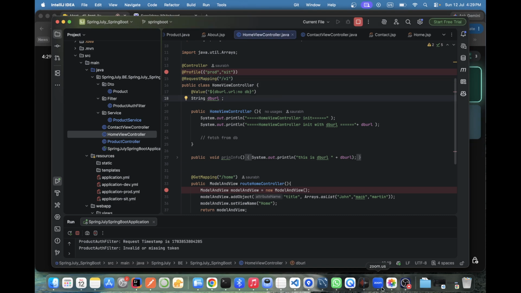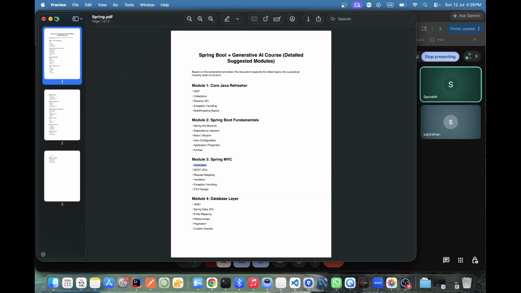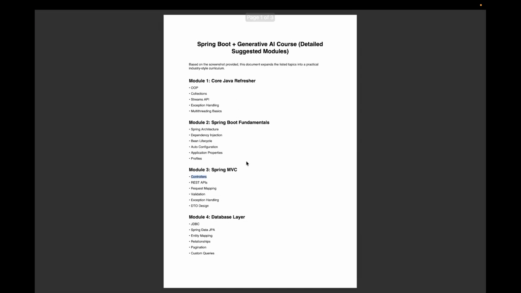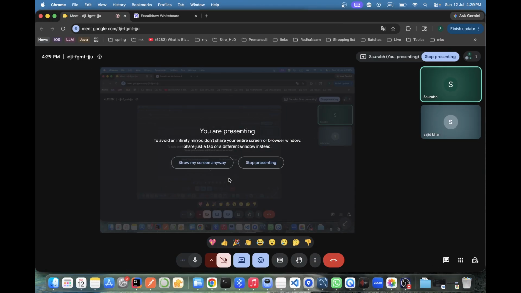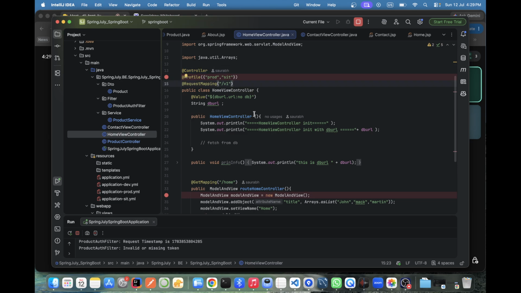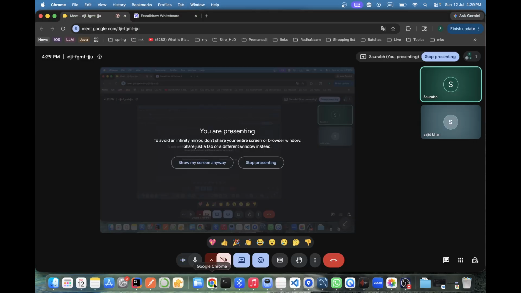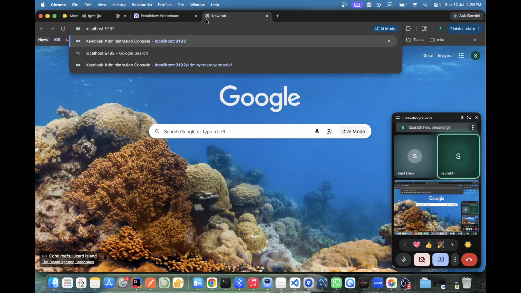So what I was saying, where is this? Where's the PDF? This must be it. Okay, let me zoom it out. So right now we understood Spring MVC based on the controller. Controller means we did not create the REST controller, we just created the controller. This one. Hold on. The controller layer we created, and this one is our UI. We hit this one, version v1, so we rendered this /home. If you see now, I think you're forgetting.